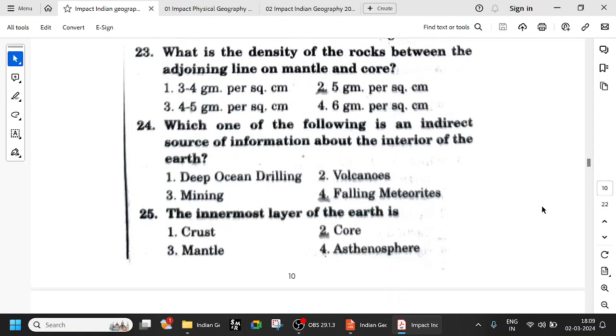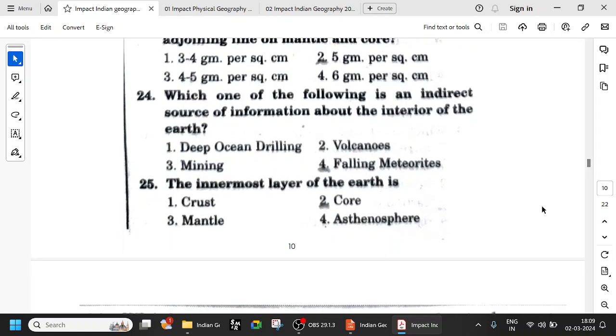Next, which one of the following is the indirect source of information? So we have seen deep ocean drilling, mining, and volcanoes are direct sources. Meteorites, seismic waves, all those things are indirect sources. So meteorite is an indirect source. Also, meteorites burn in which region? Mesosphere. Frequently asked question, right? So remember.